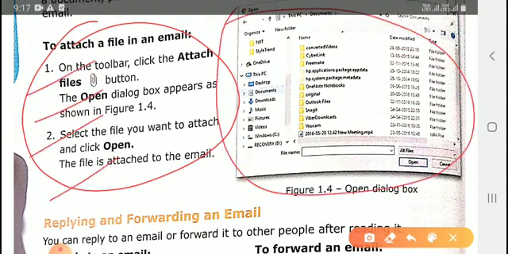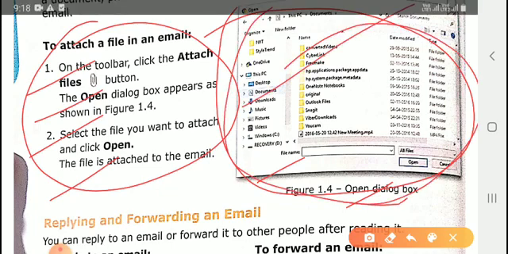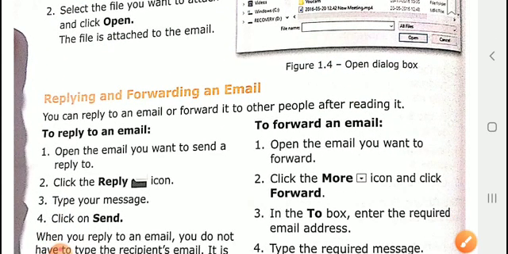These kinds of windows appear when you are attaching any file to an email. Like that, an open dialog box has opened on your computer screen. You have to select which file you want to attach. Okay, then after that, replying.